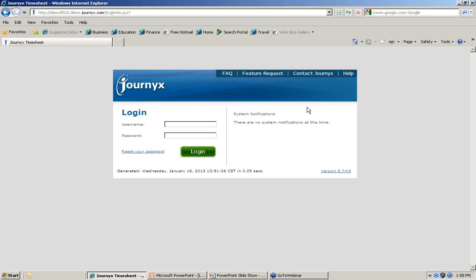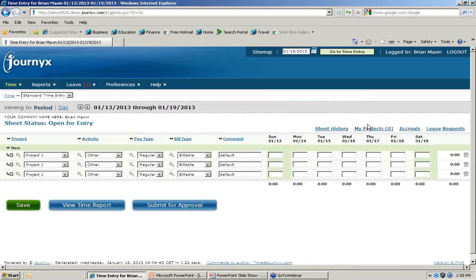You guys are probably familiar with the screen. It looks similar to this. This is just a login screen for the Journyx application. I'm going to log in as an end user, or somebody who would have the ability to track time in the application. And this is probably our most commonly used type of time entry screen. And you guys are probably well aware that you have the ability to track time on projects and tasks and things like that.